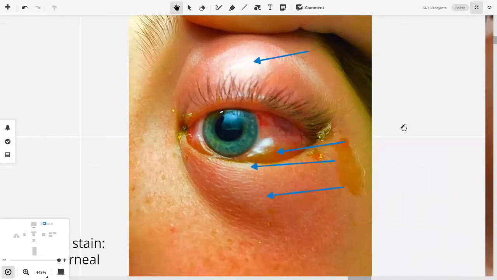Squint. How do you know it's a squint? It looks like esotropia. Now, in order to confirm esotropia, the first thing we have to do is at least see both of the eyes, right?